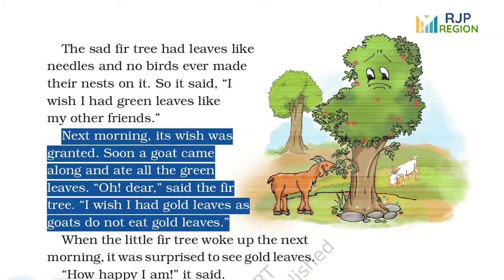What's the problem? Children, you can see in this picture what's bothering the little fir tree? Yes, a goat came and ate the green leaves. You can also find how the fir tree became sad because it didn't want anyone to eat its leaves. So it wished for gold leaves. It thought that goats didn't eat them. Gold means a precious metal. So it wanted metal leaves. Now the tree was worried and wished for gold leaves.